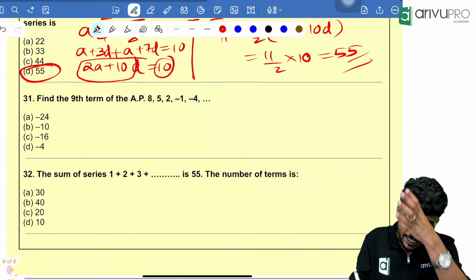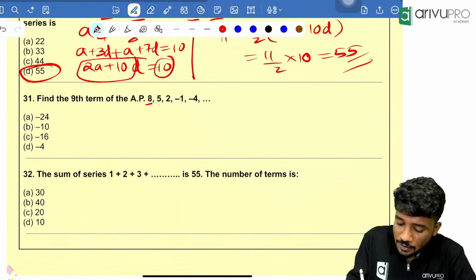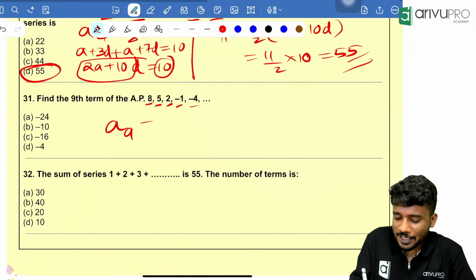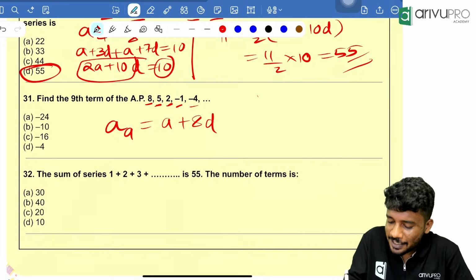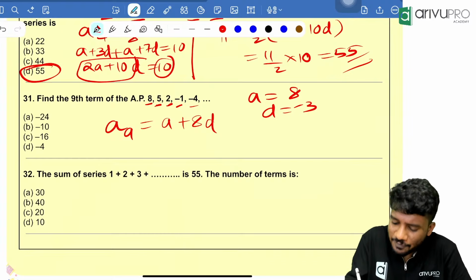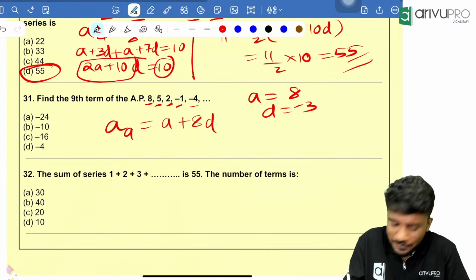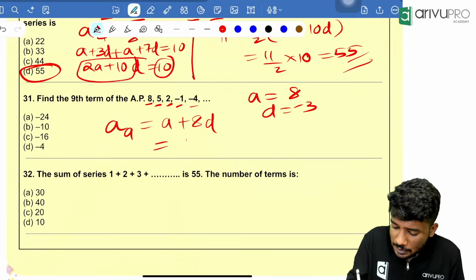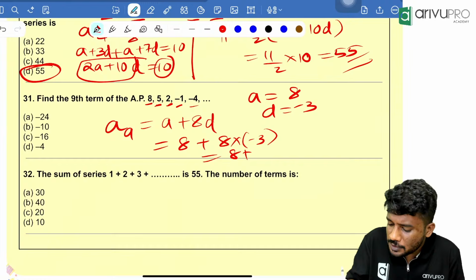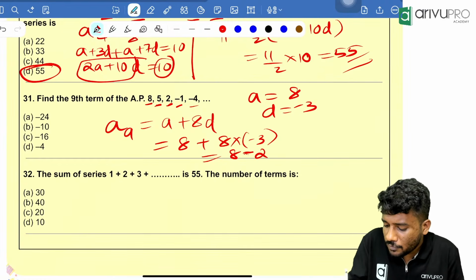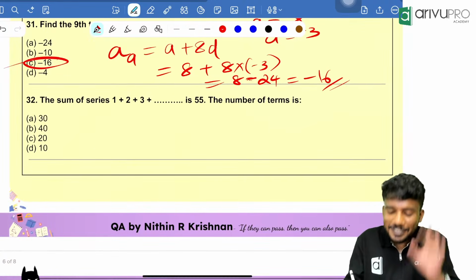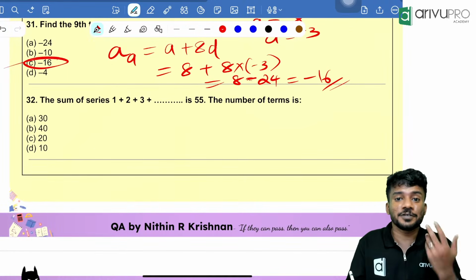Next question, the 9th term of an AP: 8, 5, 2, minus 1, minus 4. People, the AP's 9th term, a9, is nothing but a plus 8d. Here a is how much? a is equal to 8. d is equal to how much? Minus 3. 5 minus 8 is minus 3. Now from that, a9 is 8 plus 8 into minus 3, which is equal to 8 minus 24, which is equal to minus 16. Option C is your answer. I hope you will get easy questions.